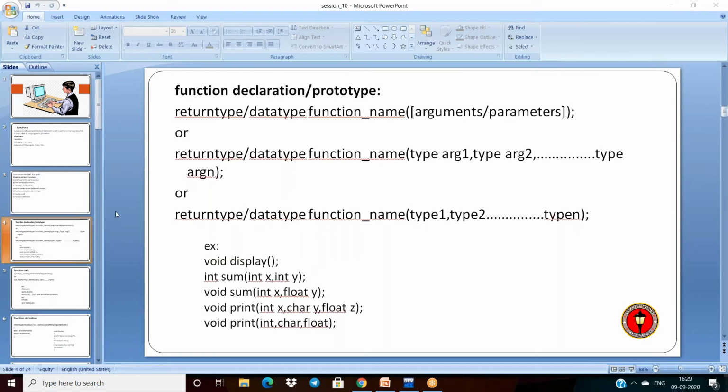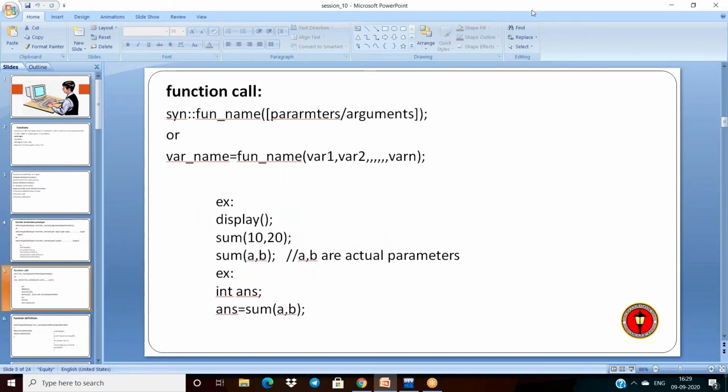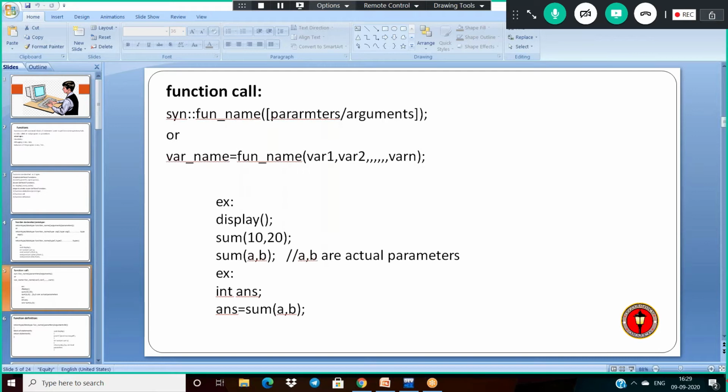Okay. And next, coming to the function call. The syntax of function call is this: function name and the parameters. One of the ways.